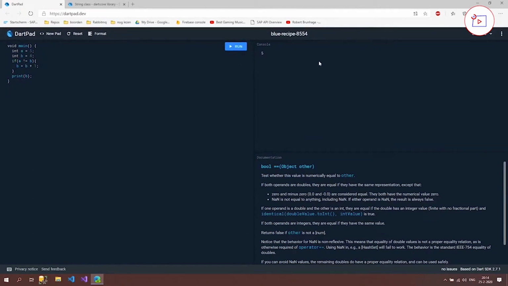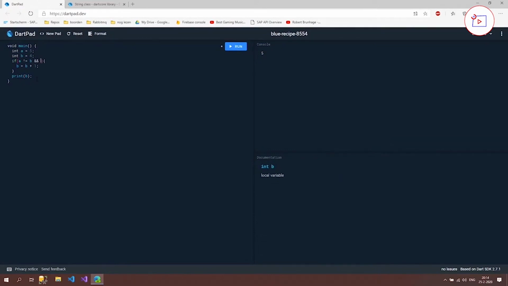Let's say that we want to check that A is not the same as B, and at the same time we want to make sure that B is lower than A, otherwise we won't run this code. And what's it going to say now? Well, A is not the same as B, and B is indeed lower than A, so it's going to say 5 again. And to show you that it's actually working, let's change it up to 2, and when we run it, it's going to say 6. So this was a really quick intro into if statements, and the next statement that we're going to use is the else statement.